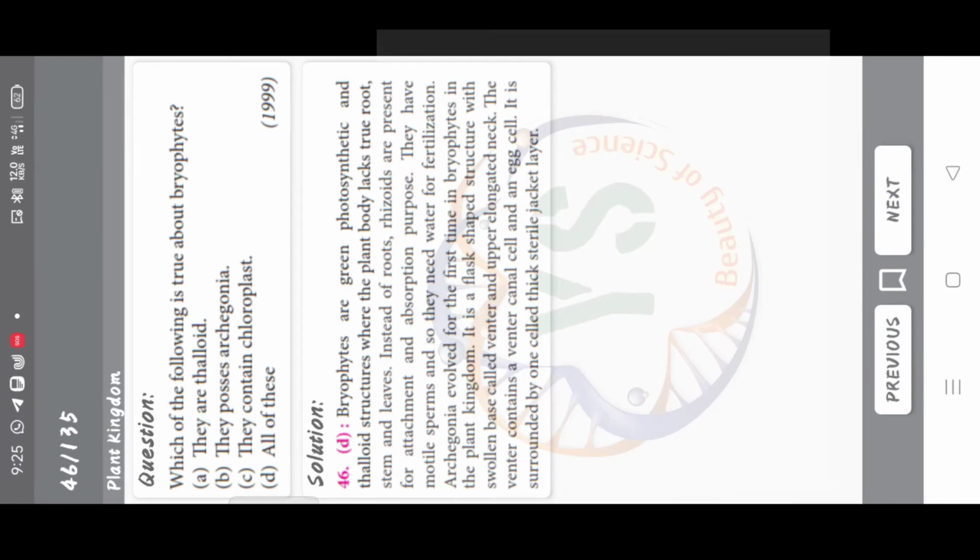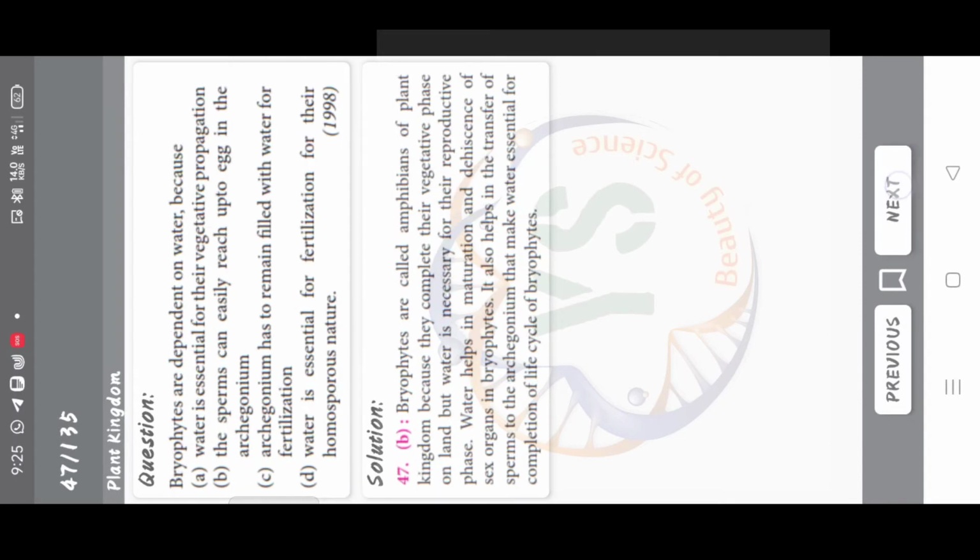Which of the following is true about bryophytes? They are thalloid, they possess archegonia, they contain chloroplast, all of these. Right answer is option D, all of these. Bryophytes are dependent on water because water is essential for their vegetative propagation; the sperms can easily reach up to egg in the archegonium; archegonium has to remain filled with water for fertilization; water is essential for fertilization for their homosporous nature.